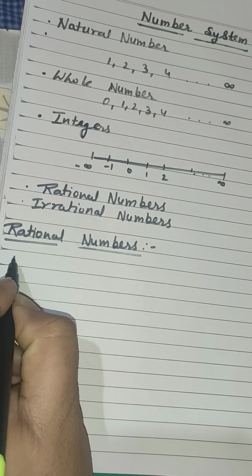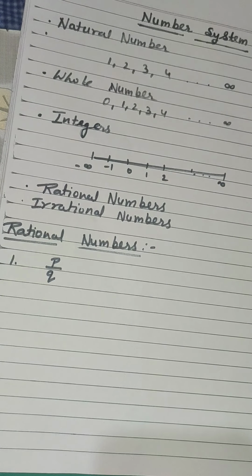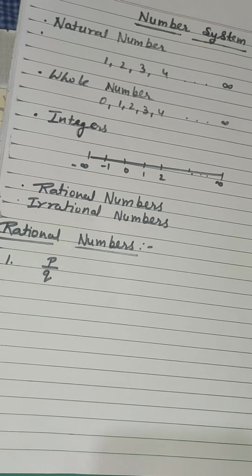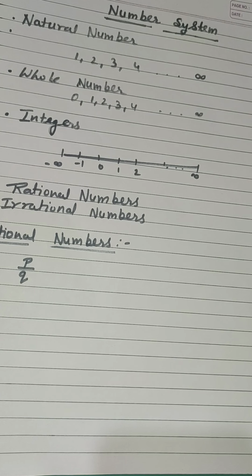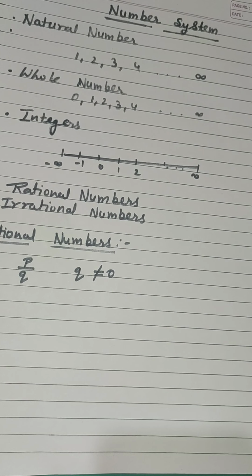The first basic property is that the number should be in P by Q form, where Q should not be equal to 0.